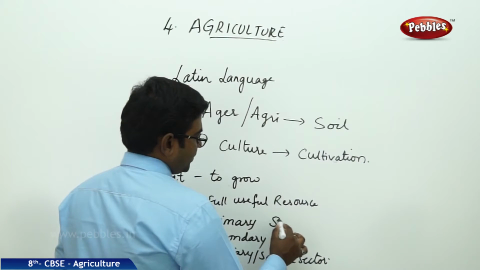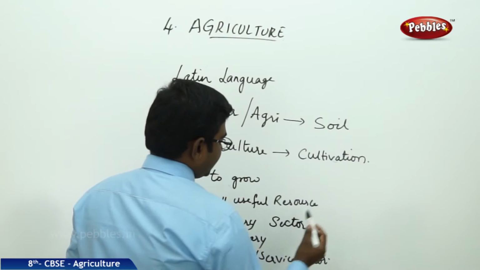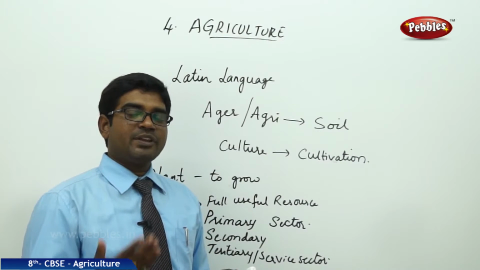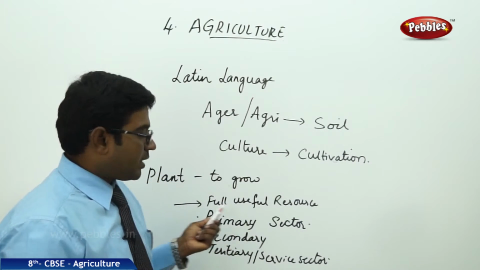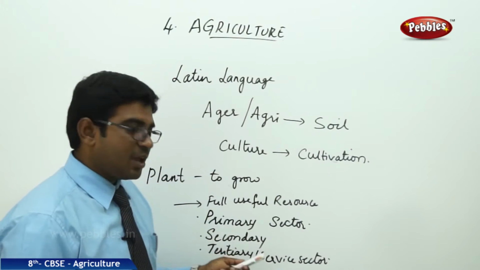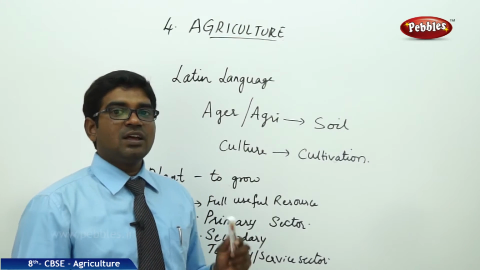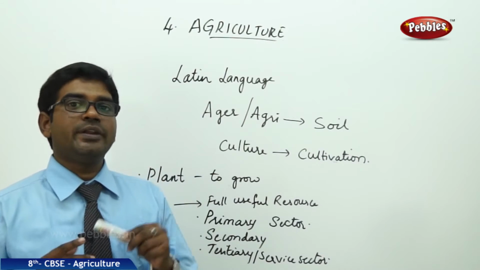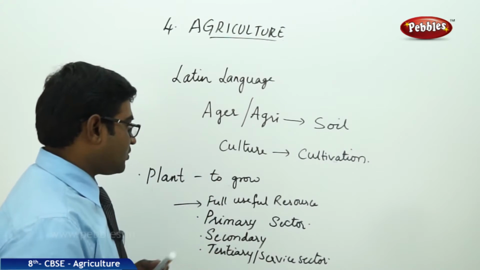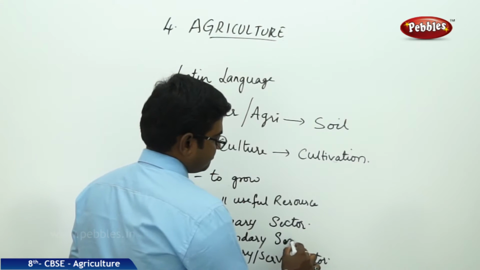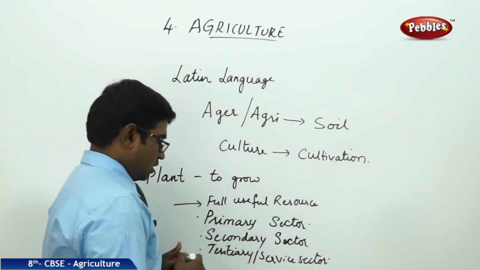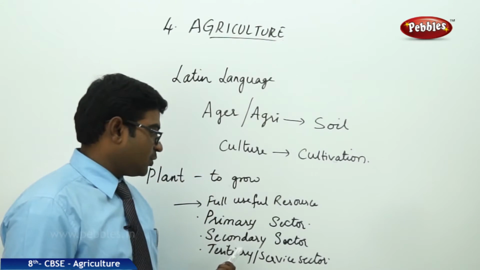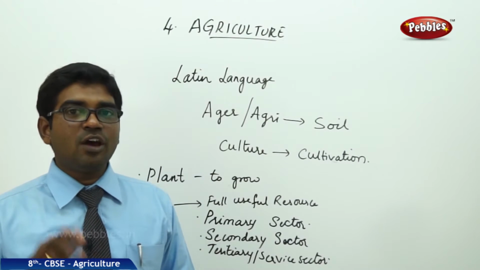So once the activities are done in the primary sector, then you get a product which is not in the complete form. It has to be modified, it has to be made. So when we get the raw iron, that has to be made into the shape which we need. For this, we need a factory, we need a manufacturing unit. These manufacturing units come under the category of the secondary sector. So now, from primary, after producing something, you get it manufactured in the manufacturing unit. So everything is being finalized and now it has to be sold.